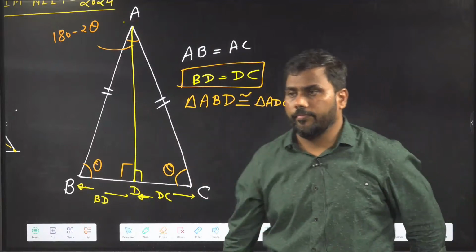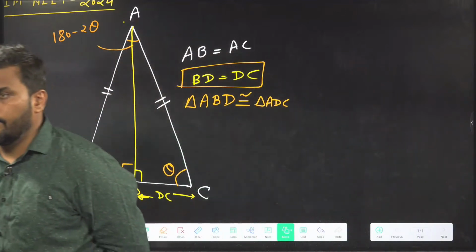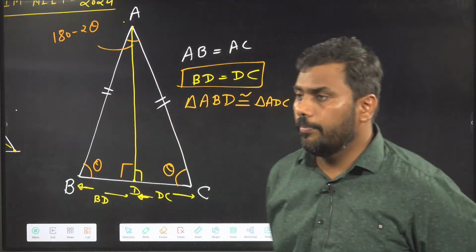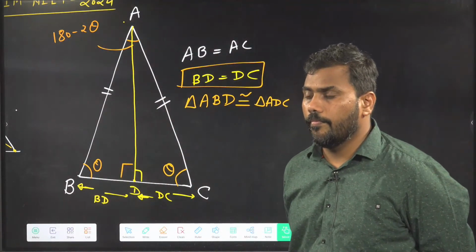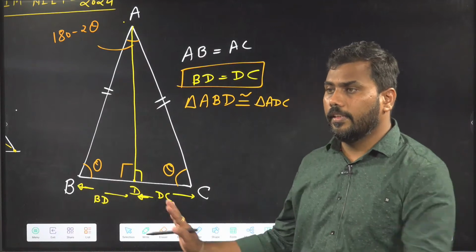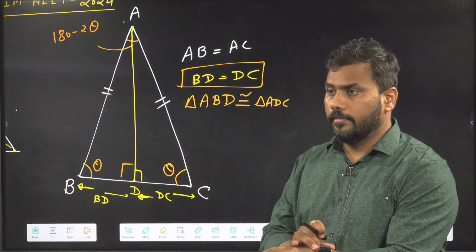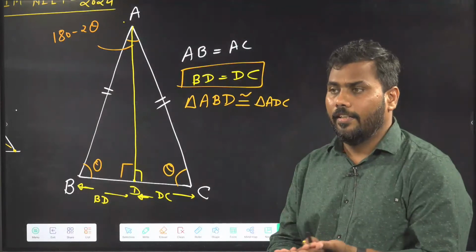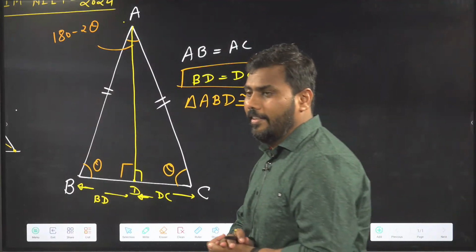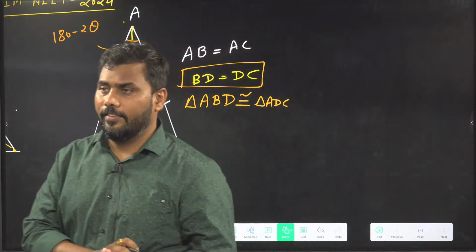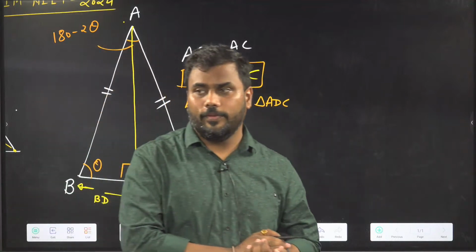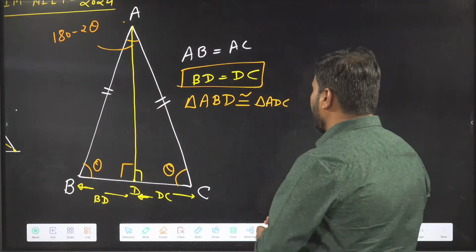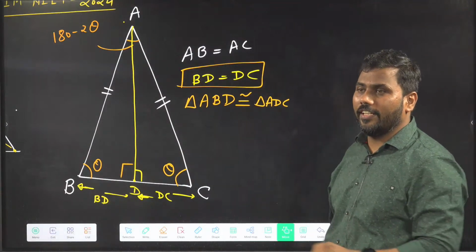This is the property. Any doubt in this, or should I proceed? Is this clear? Okay, very good. So the properties of an isosceles triangle are now covered.